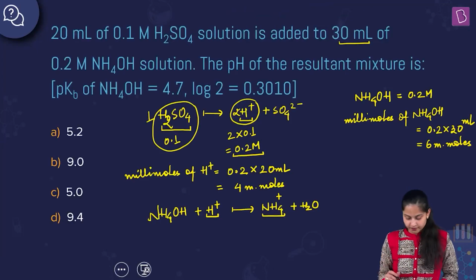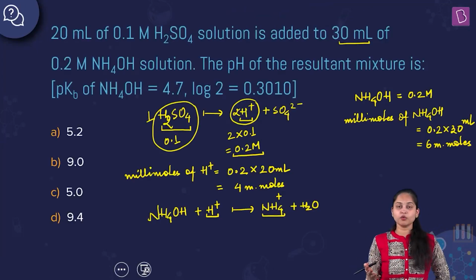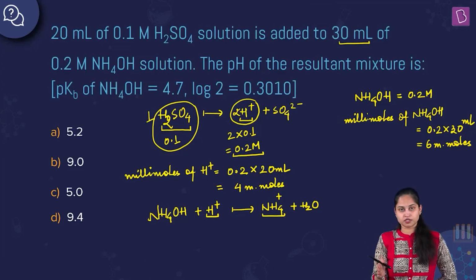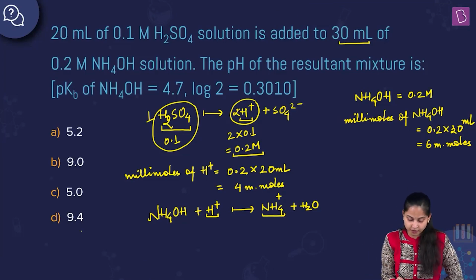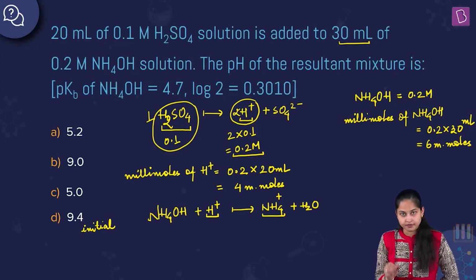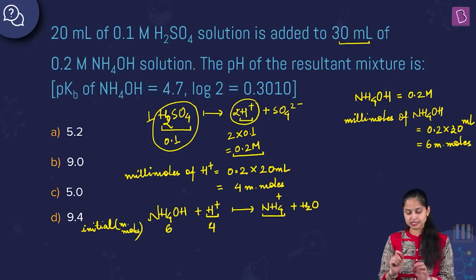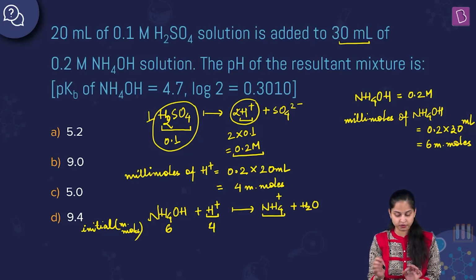Fine. Okay, so initially how many millimoles of NH4OH and H positive were there with us? I'm talking about the initial condition. It was 6 millimoles and 4 millimoles initially. So for the weak base it was 6 millimoles and for the strong acid it was 4 millimoles.